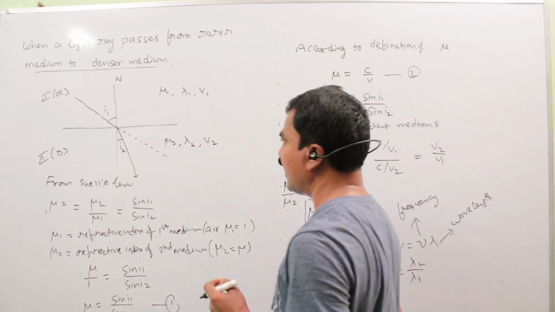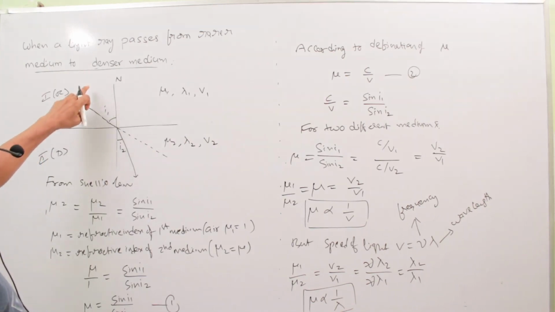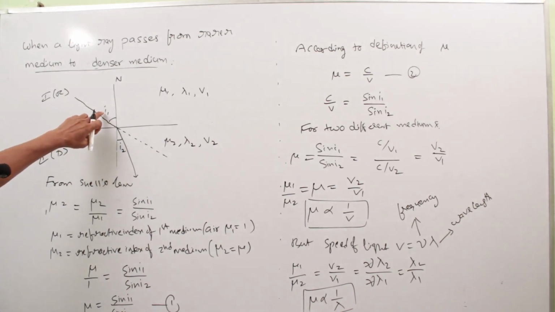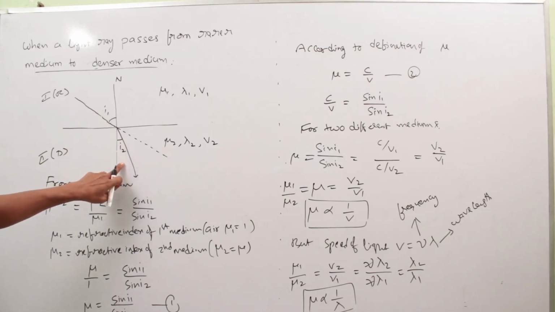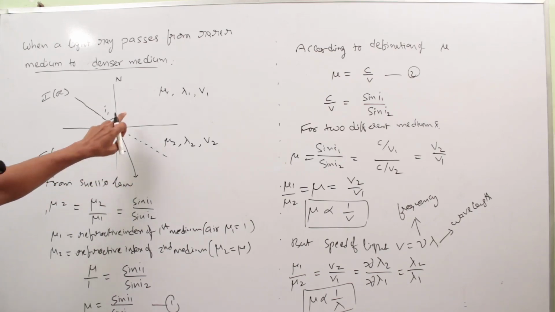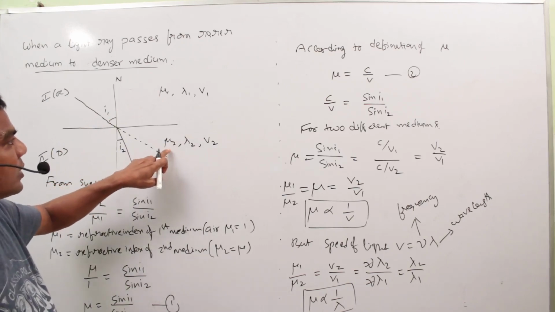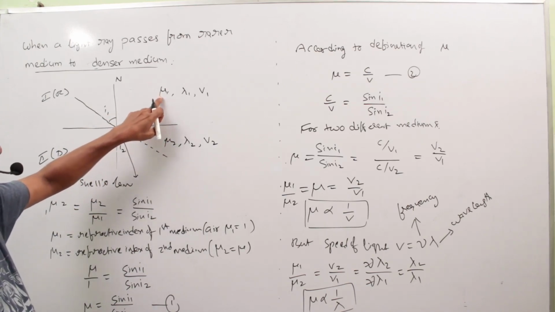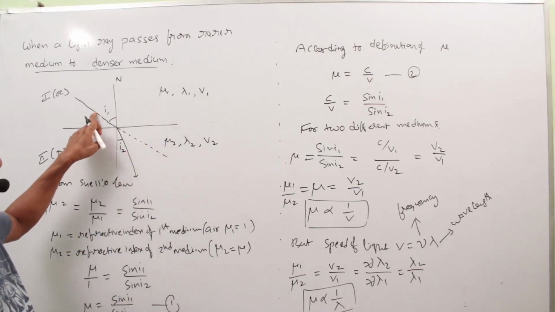So you clearly observe that when a light ray comes from rarer to denser, its angle I1 is greater than I2. So the angle is lesser in the second medium. This is the rarer medium, this is the denser medium. So mu2 is greater than mu1: the refractive index of the denser medium is greater than that of the rarer medium. Mu2 is greater than mu1, I2 is less than I1.